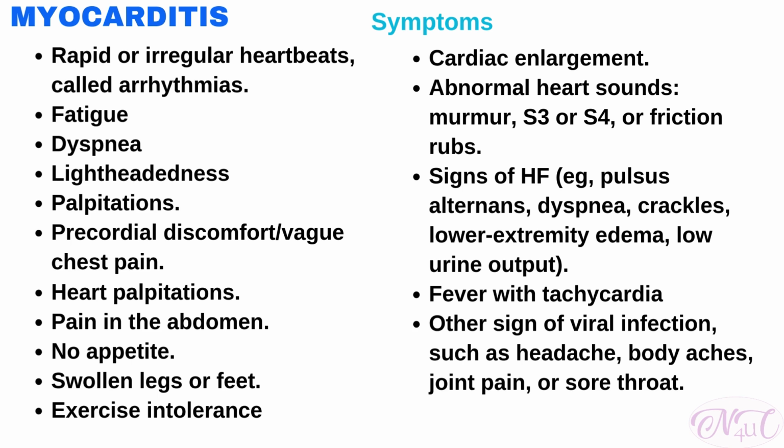Signs of heart failure like pulsus alternans. Pulsus alternans is a physical finding with arterial pulse waveform showing alternating strong and weak beats. Other signs of heart failure such as dyspnea, crackles, lower extremity edema, and low urine output.